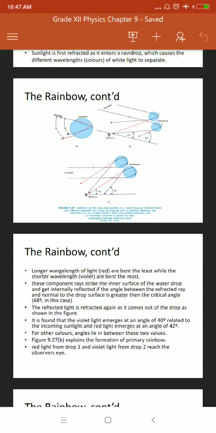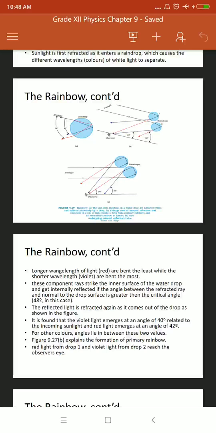The secondary rainbow can be formed by that different refraction of light, due to a 4-step process. The intensity of the light reduces because the second reflection is present in the secondary rainbow compared to the primary rainbow. So the order of colors is reversed, as we can see in the diagram.